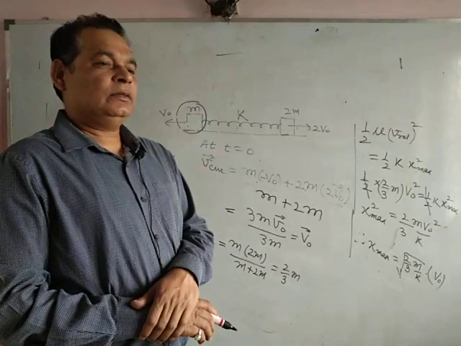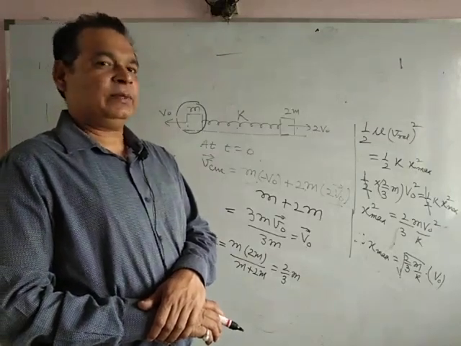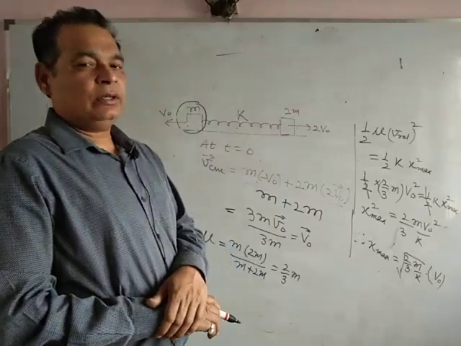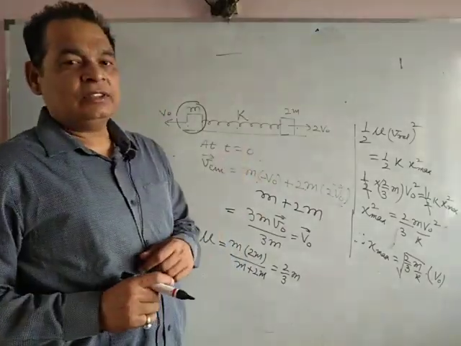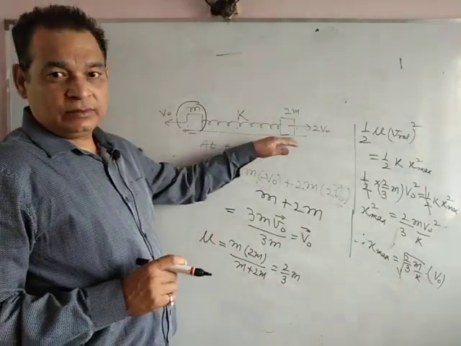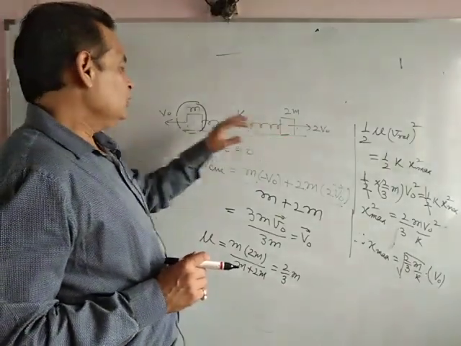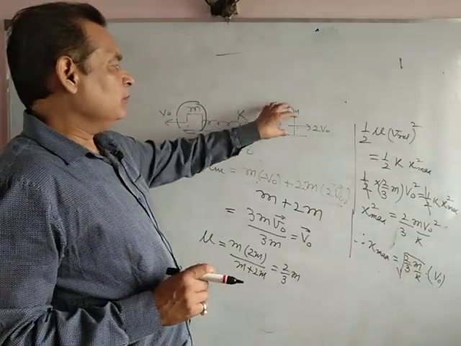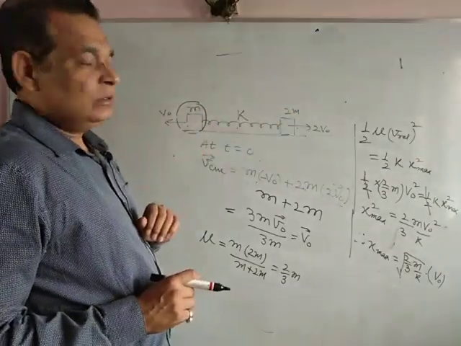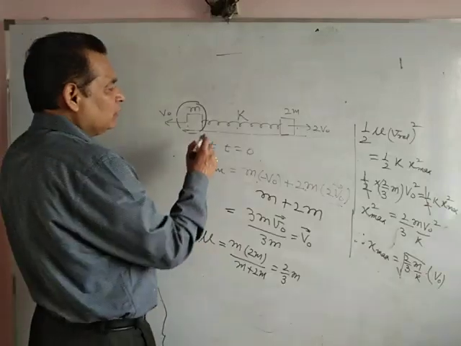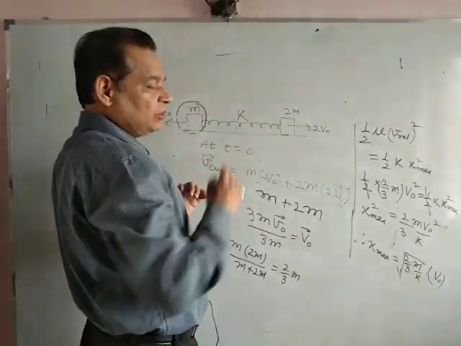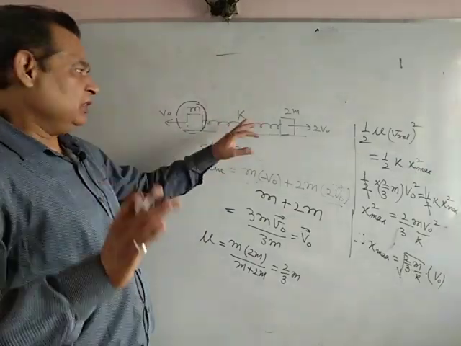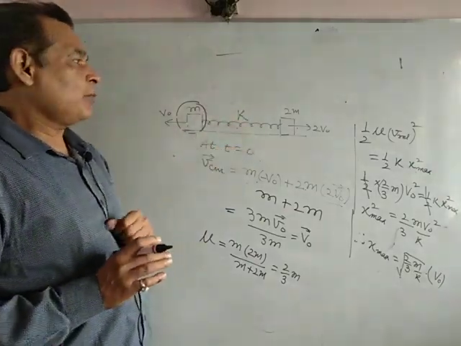In previous lectures I have described center of mass frame. We did different questions in center of mass frame. One new question. Suppose this is a frictionless surface. On this frictionless surface, these two bodies, small m and 2m, are put. They are connected with a massless spring in a relaxed way. There is no elongation or compression in the spring at t equals 0.